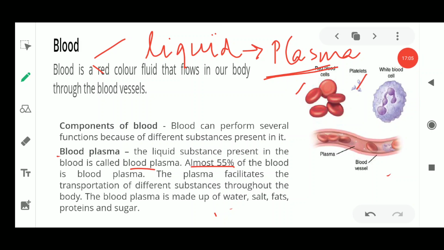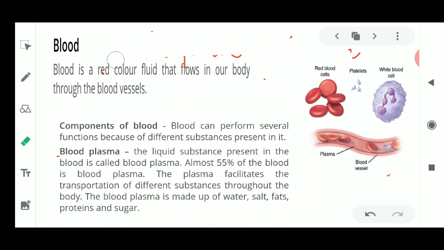Fine, this blood plasma is going to facilitate, that is, help the transport of things from one place to another, like water, salt, fats, proteins, and sugar. You could see in this diagram the base, which is given here as the liquid part known as the blood plasma. This plasma is the liquid part which helps the other cells to flow in the blood stream. The plasma takes up these RBCs and WBCs with it, and it is only helping the blood to flow in the blood vessels.